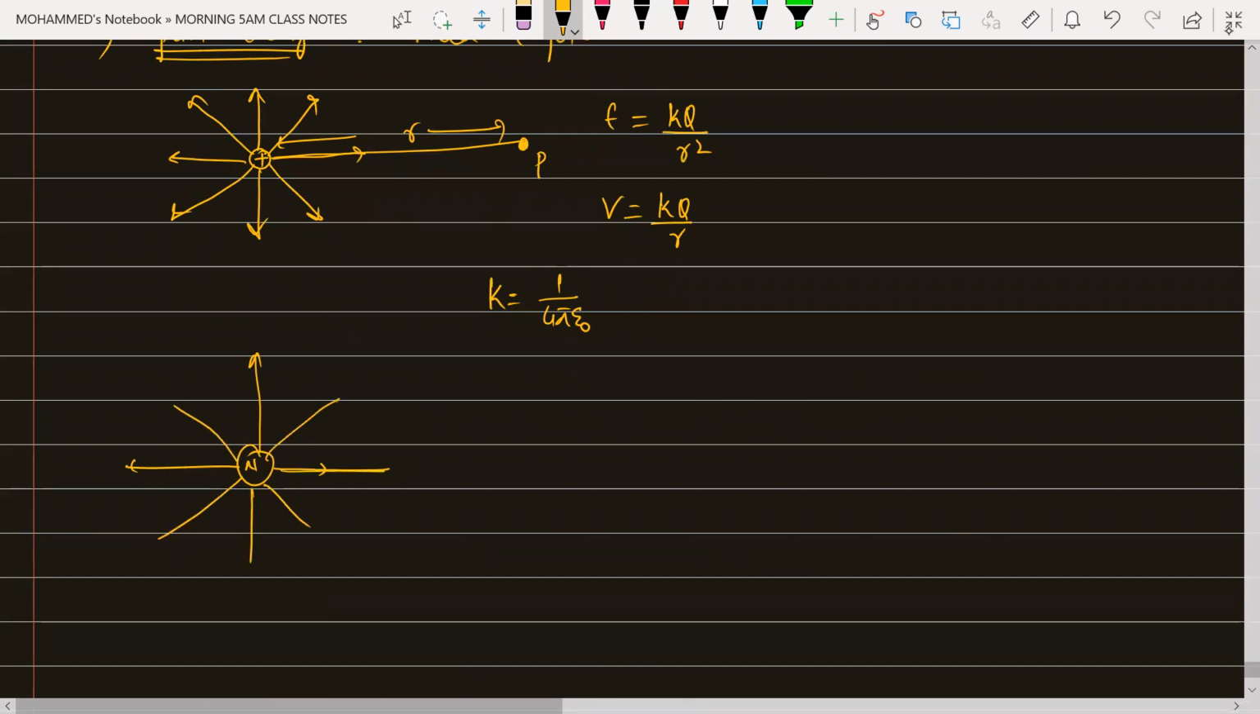So for this one, somewhere at a point P, if I need to calculate the magnetic field in the outward direction, the magnetic field will be B is equal to mu naught by 4 pi into M by R square. So in the place of Q, I'm taking M. In the place of K, I'm taking mu naught by 4 pi. Potential at point P will be equal to mu naught by 4 pi into M by R. Is that clear?